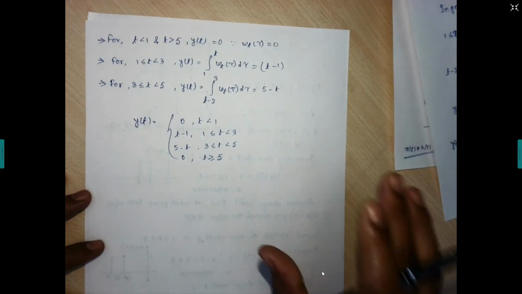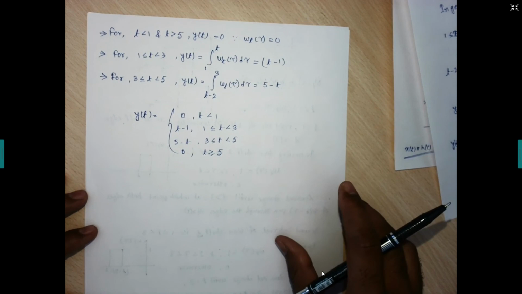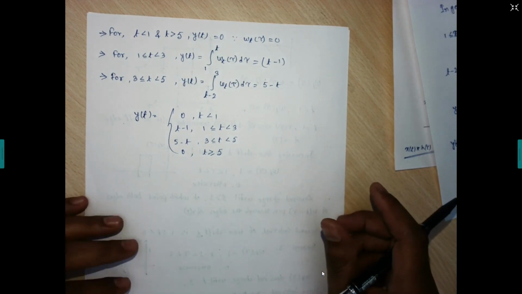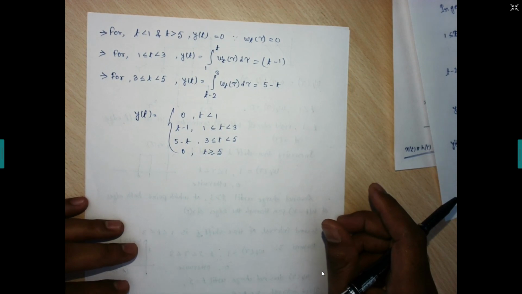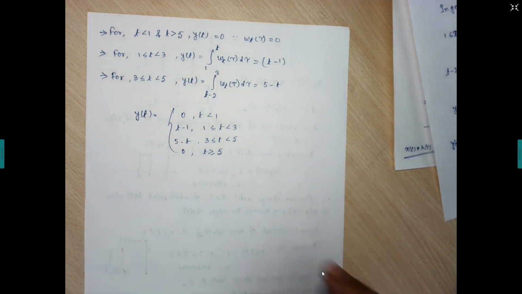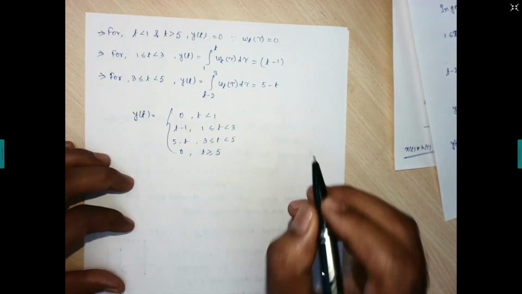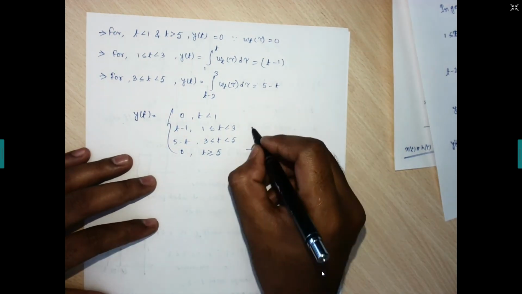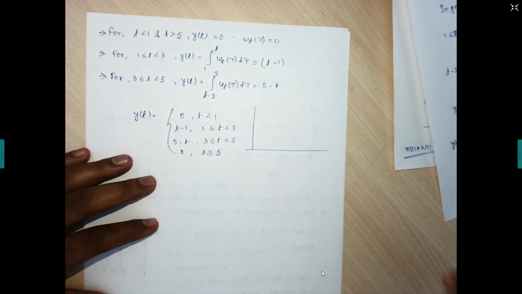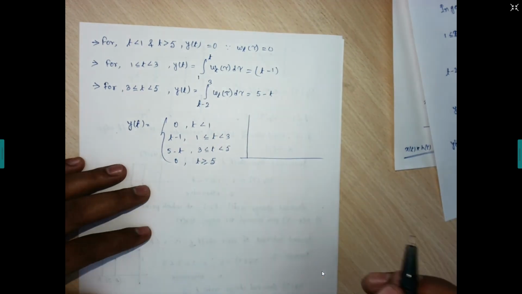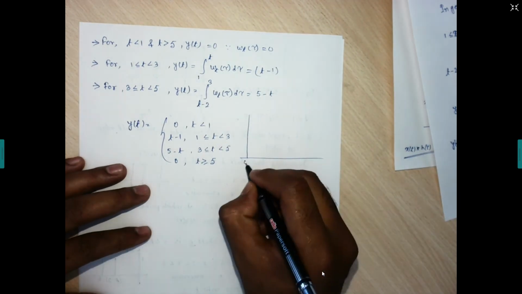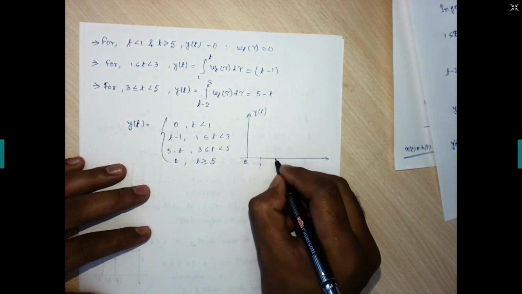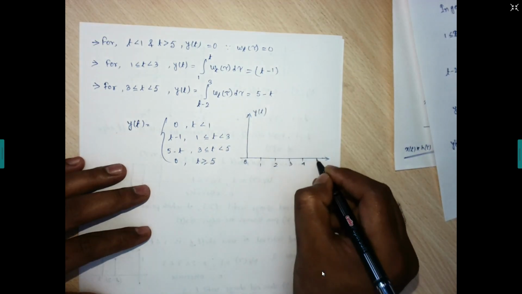So where is your exact doubt? Just tell me that. Where is the doubt? Okay. Let me draw this y of t first. How this y of t will look like, then that will be more clear. Just tell me how this y of t will look like. So it will start from 1, right? It will start from 1. I'm just drawing that one, then that will be clear. 1, that is 2, 3, 4, and 5.